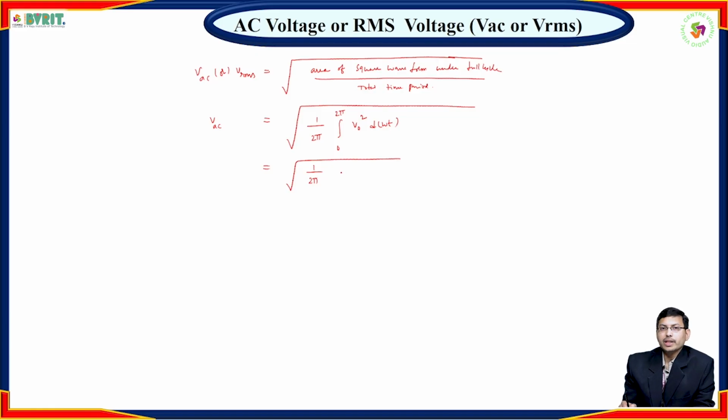V0 is nothing but our output voltage. So again we need to split it into intervals. First take 0 to pi, V0 square into d of omega t plus integral pi to 2 pi, V0 square into d of omega t.